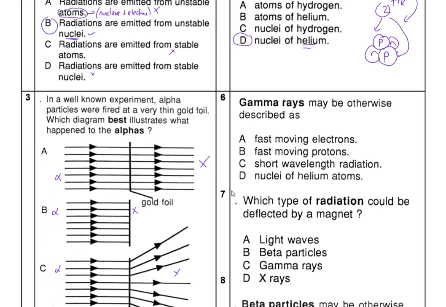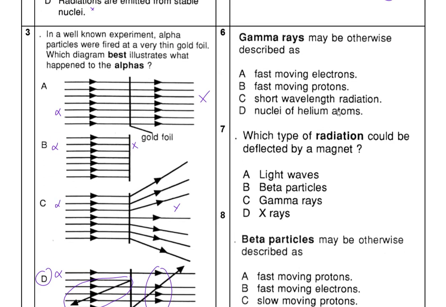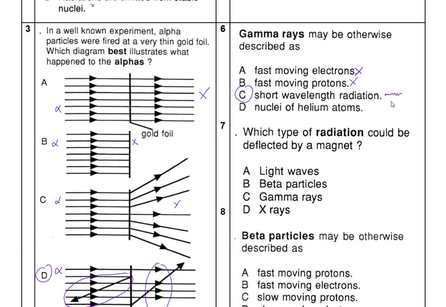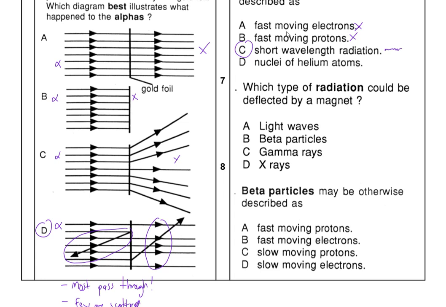Okay. Now gamma rays can otherwise be described as what? Gamma rays, they are described as fast moving electrons? No. Gamma is a wave, so they're not electrons, they're not protons, they are short wavelength radiation, very short wavelength, like this radiation in this case. Okay, so they are light waves. Remember this electromagnetic spectrum, so EM waves. Yeah. Now which one can be deflected by a magnet?